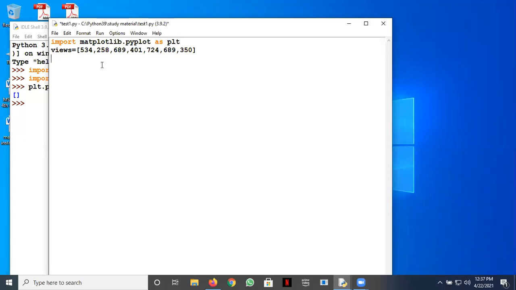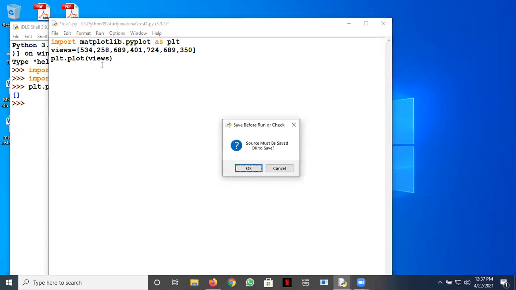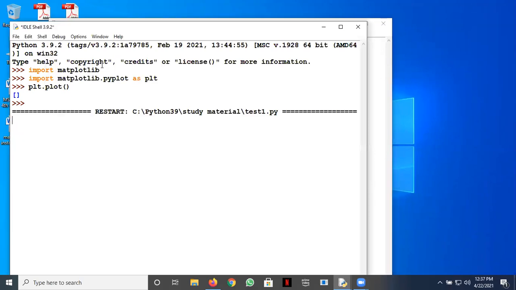So what I will do here is write plt.plot and write views here. Let's hope it works. Only this code. Can somebody help me, why is it not running? It is showing a blank screen.